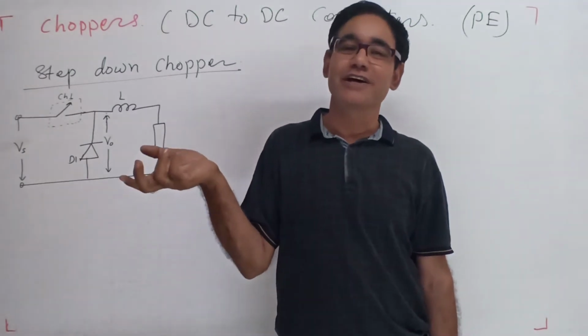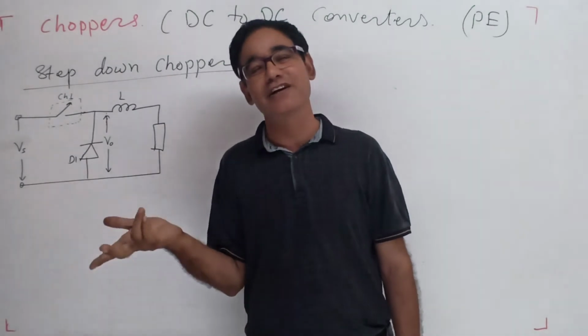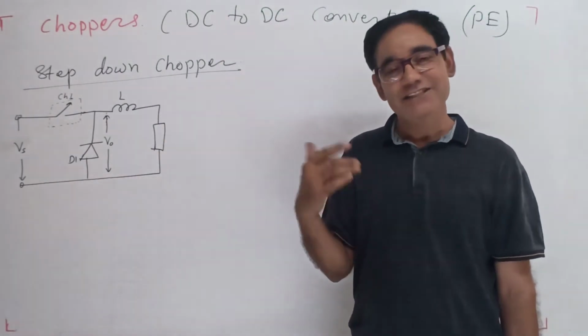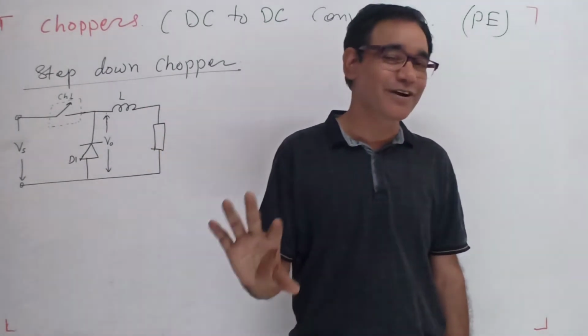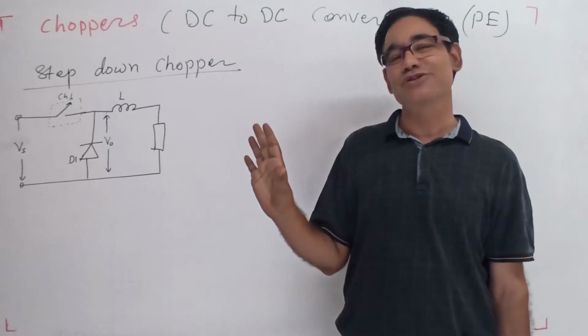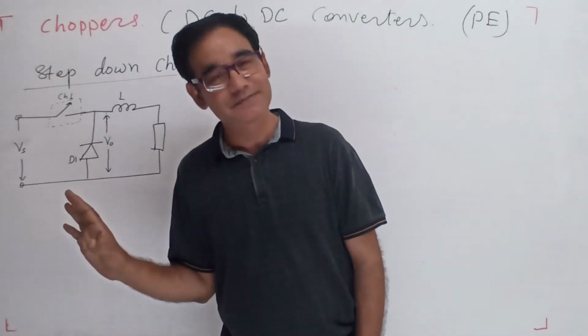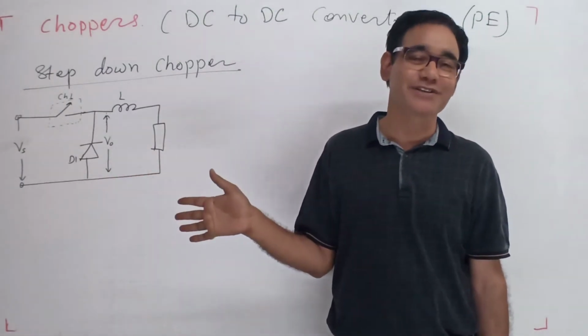It can convert AC to DC, DC to AC, DC to DC, and AC to AC. Only there is the trick or magic of switching. So power electronic devices are nothing but switching devices and switching control devices. That is power electronics.